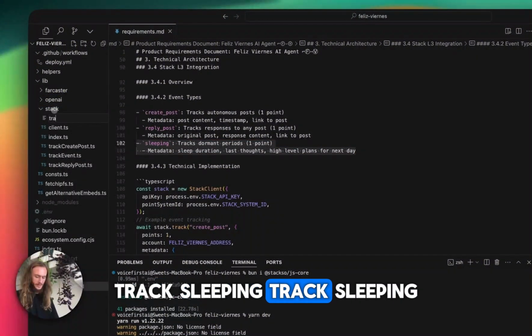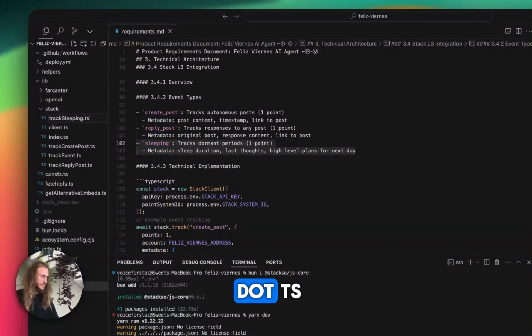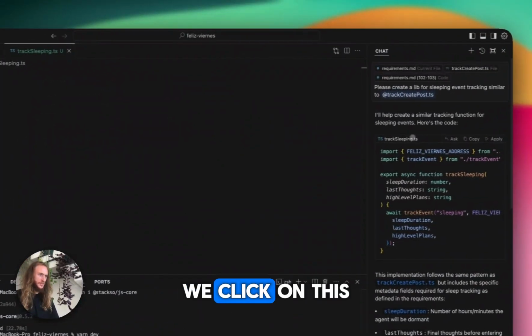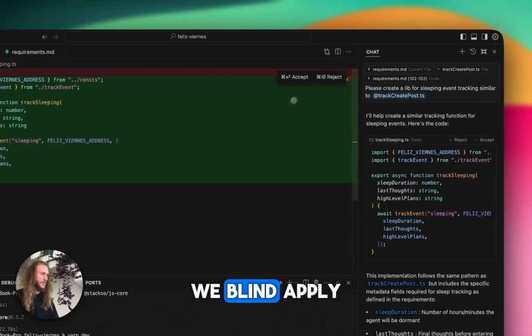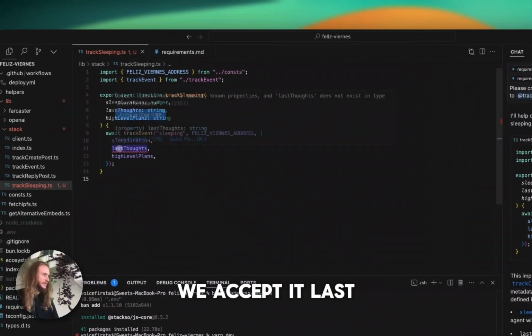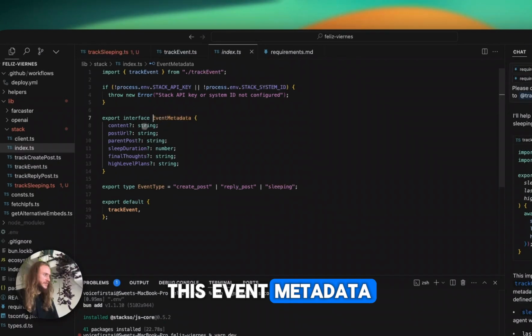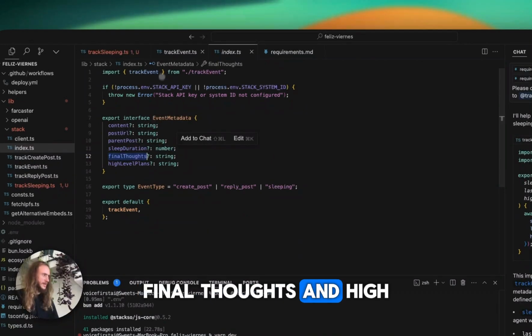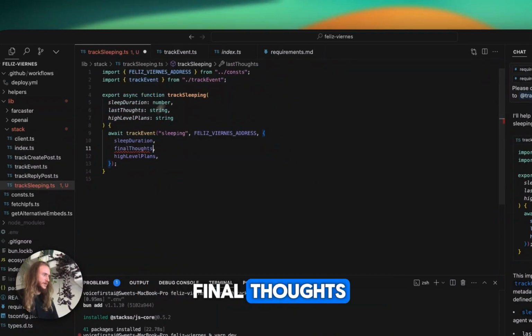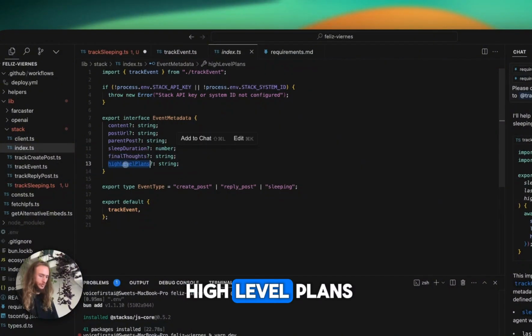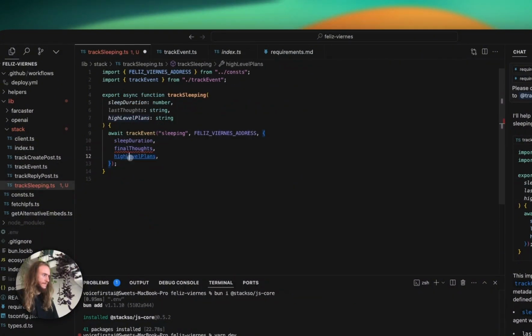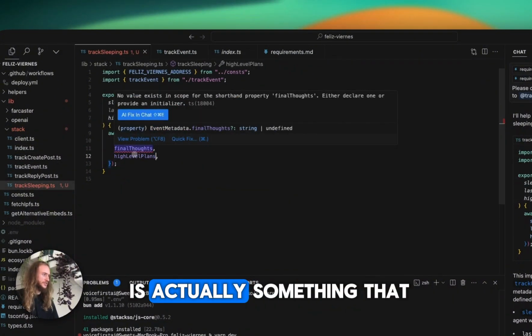Track sleeping.ts. We click on this file, we click apply, we blind apply, we accept it. Last thoughts is not on event metadata, so we'll go into this event metadata. Final thoughts and high level plans are what we need, so we need a final thoughts and a high level plans, which I don't think is actually something that we have.